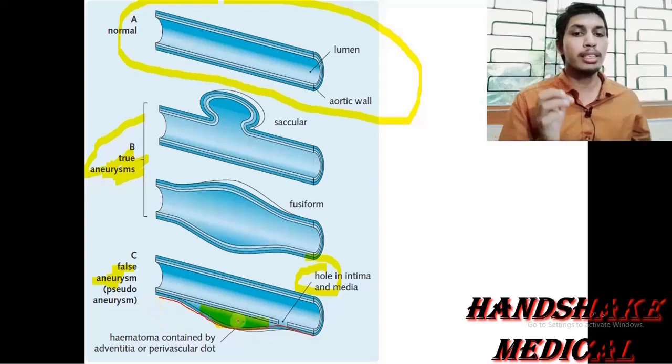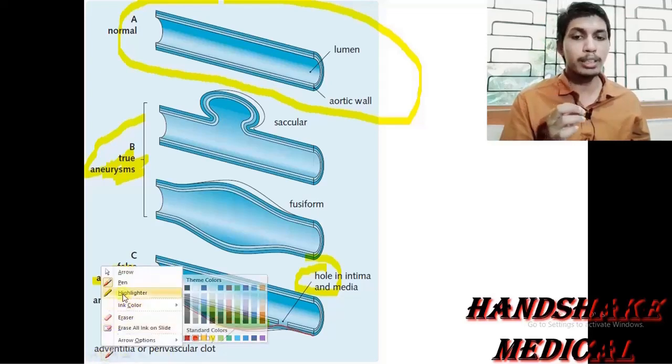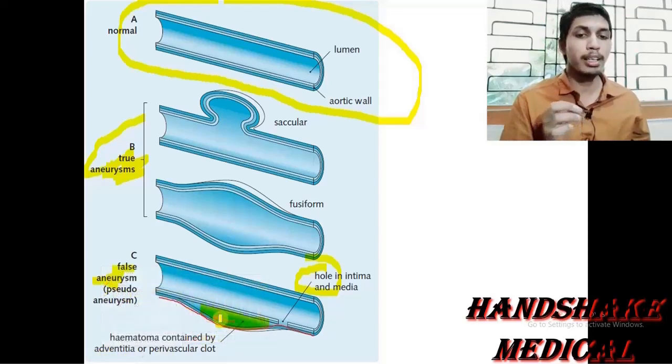So this hematoma or perivascular clot is separated from the normal lumen, the intravascular blood, and is restricted or limited by the tunica adventitia.